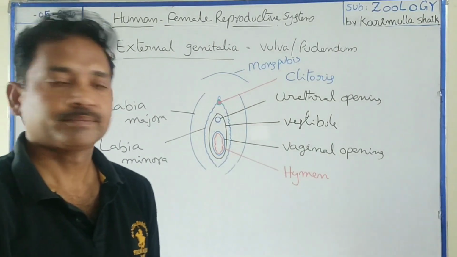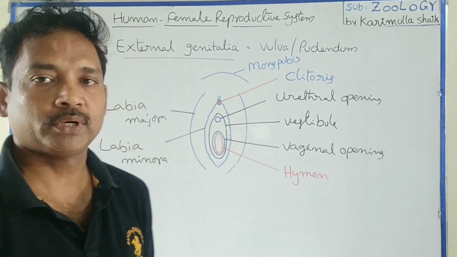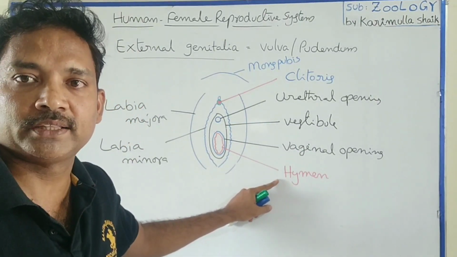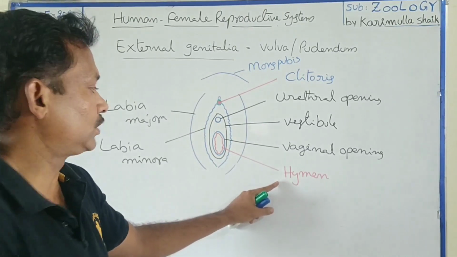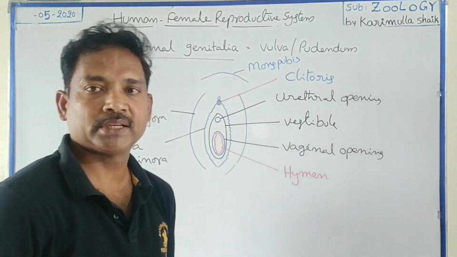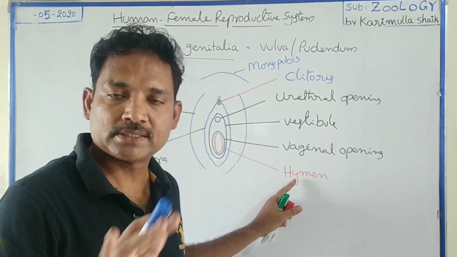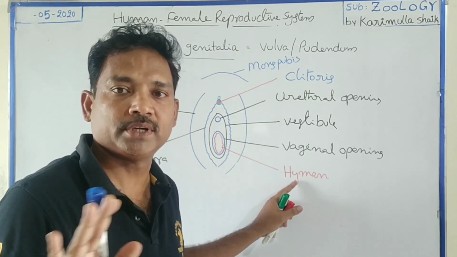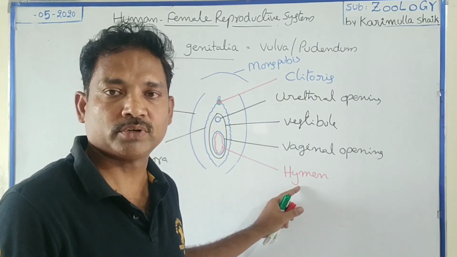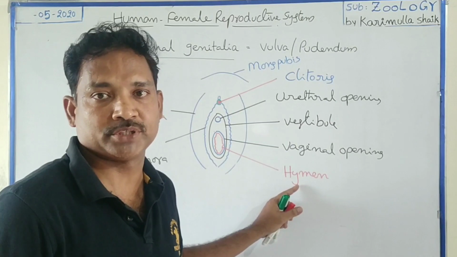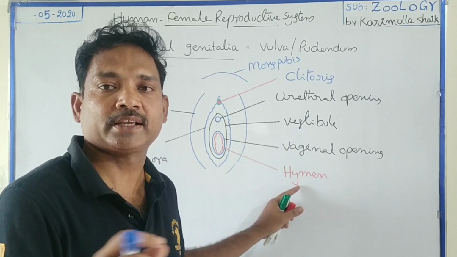This hymen layer can be ruptured by sexual experience. Even without sexual experience, simply by certain sports like horseback riding, cycling, long jumping, this thin mucous layer, the hymen, can be ruptured. So the presence or absence of the hymen is not a reliable indicator of virginity or sexual experience. Even in some women who participate in sexual intercourse, the hymen may not be ruptured. In whom the hymen layer is thick, even by sexual experience, this layer cannot be ruptured.